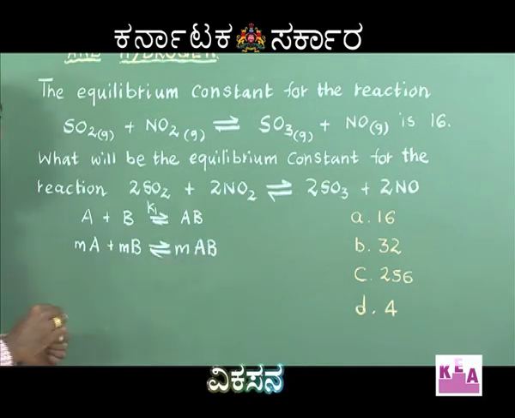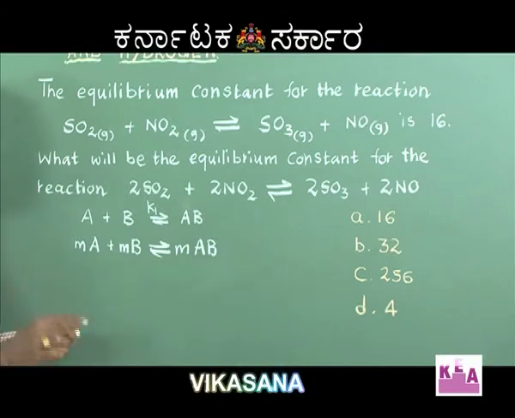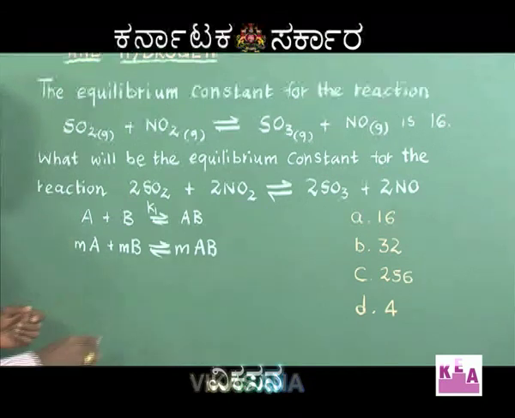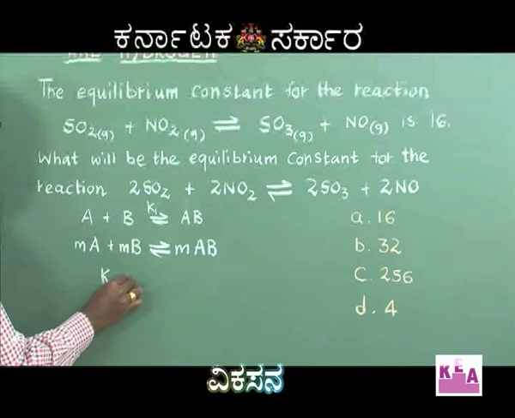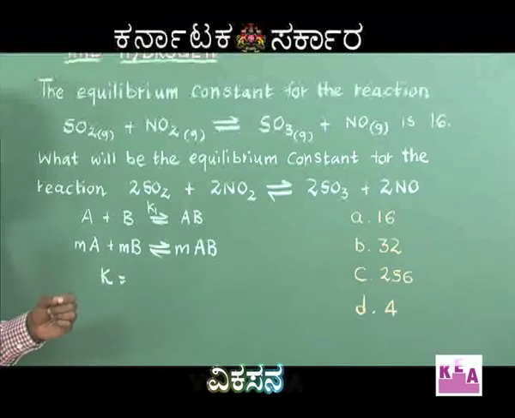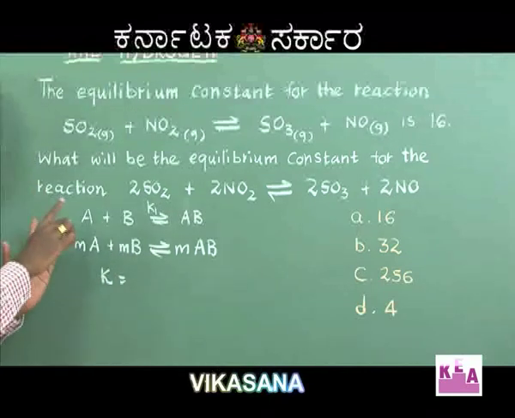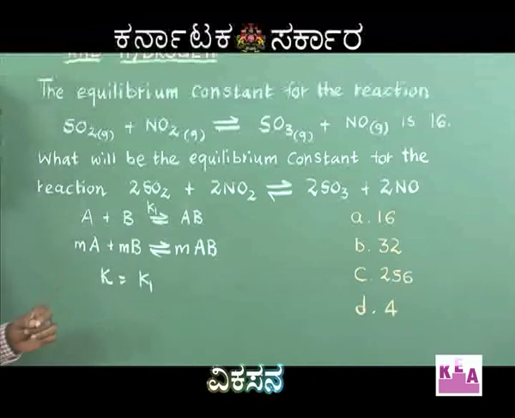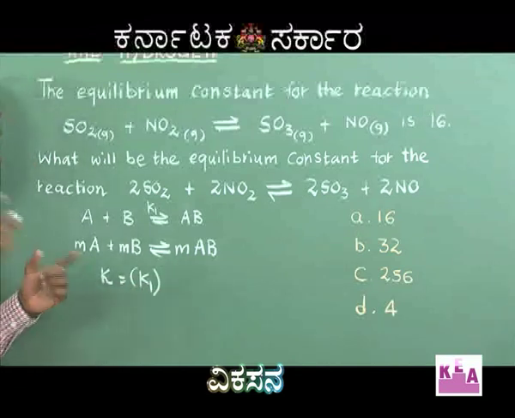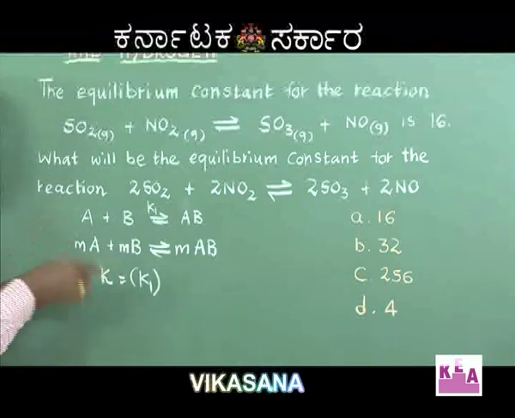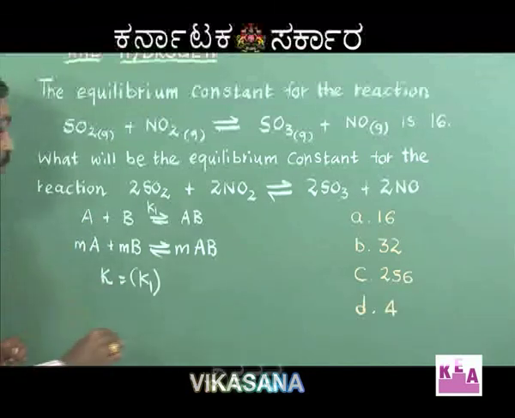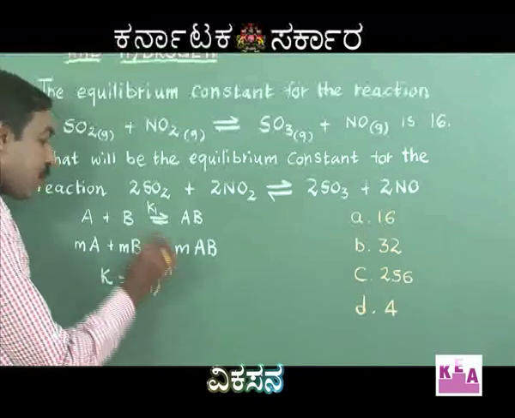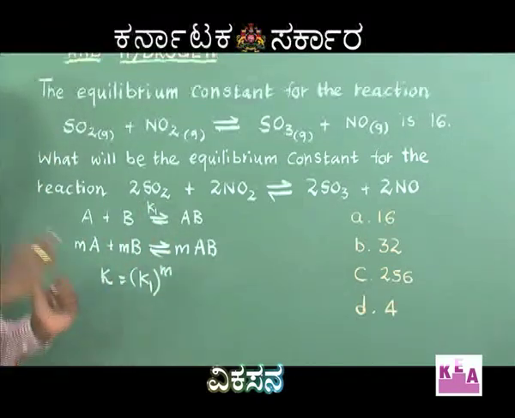Now, I am asked to calculate the equilibrium constant for the new equation. The equilibrium constant is equal to the equilibrium constant of the earlier equation, the reference or base equation, K1, raised to the power of the factor by which it is being multiplied. It is being multiplied m times, therefore I write it as to the power of m. Hope you have understood this concept.